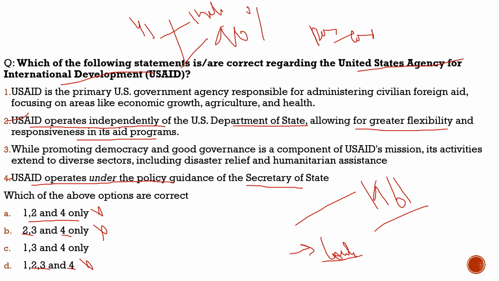Now what are we left with? We are left with option C, that is 1, 3 and 4 only. So this would be the correct answer to this question. This is the contradicting statement technique. I hope you have understood this technique.